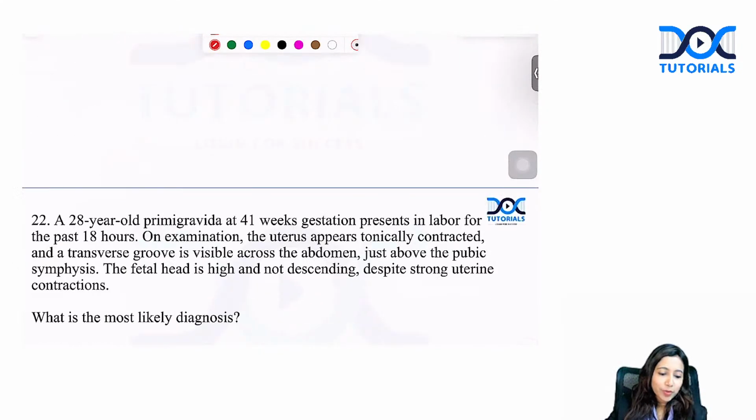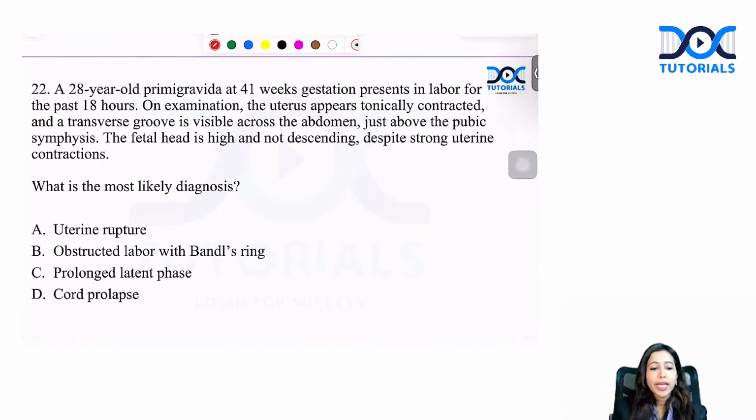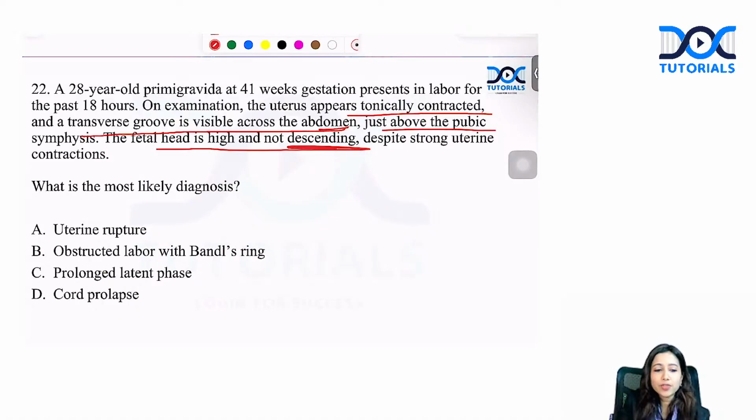Okay, moving to the next question. A 28-year-old primigravida, 41 weeks of gestation, presents in labor. On examination, the uterus appears tonically contracted. There is a transverse groove which is felt and visible above the abdomen, just above the pubic symphysis. The fetal head is not descending despite good uterine contraction.